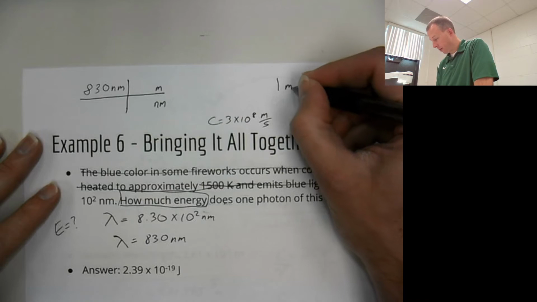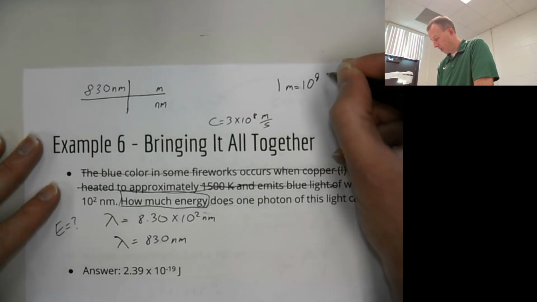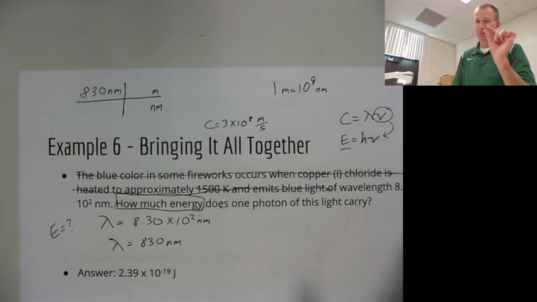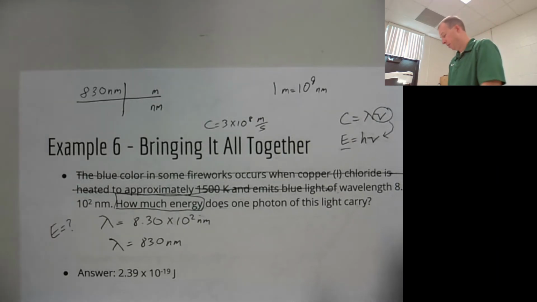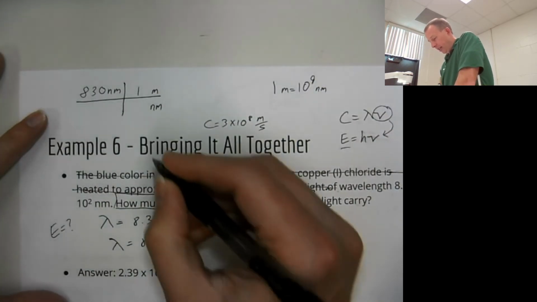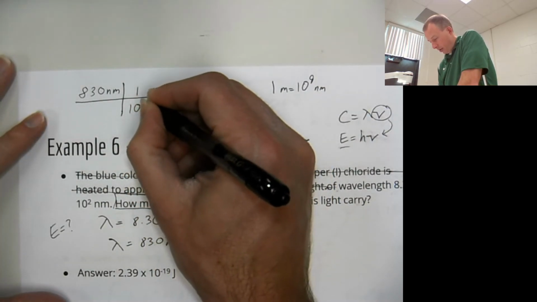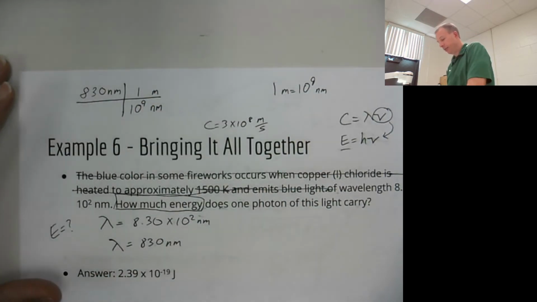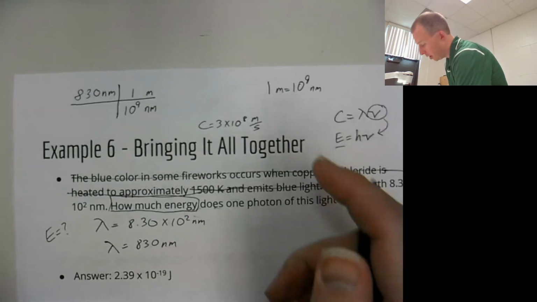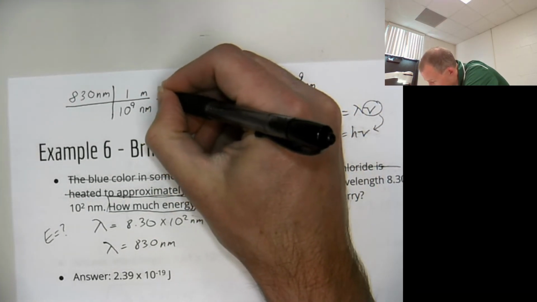1 meter is equal to 10 to the 9th nanometers. Nanometers are really small, like so small you can't even imagine how small. So 1 meter is equal to 10 to the 9th nanometers. So you'll plug it in just like that. You'll divide these, and then you're going to want to write your answer in scientific notation.